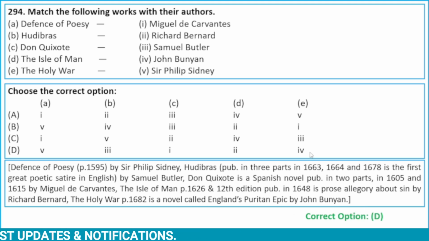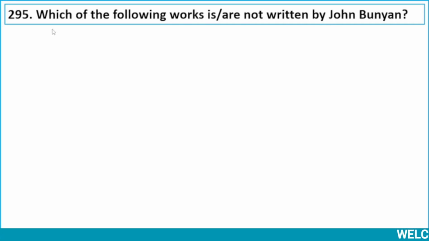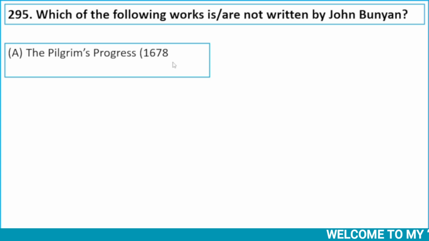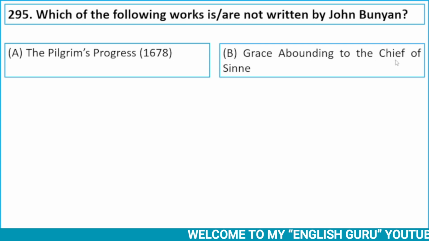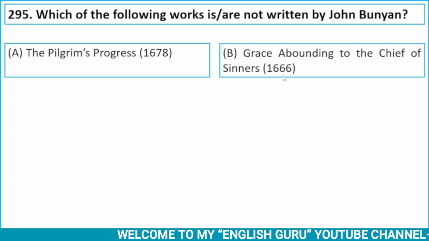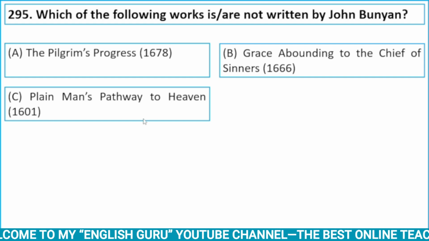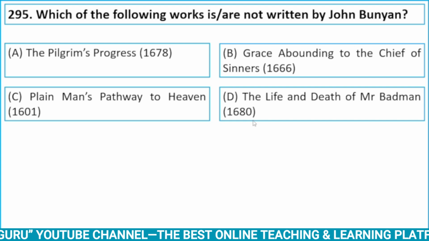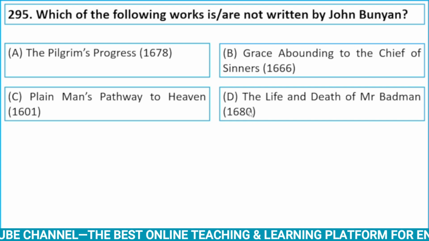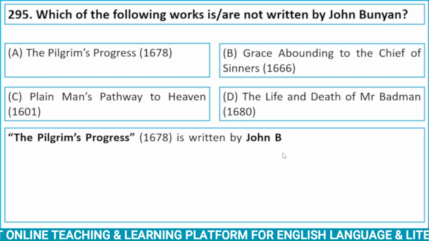Alright. Now let's see next question. Which of the following works are not written by John Bunyan? Option A, The Pilgrim's Progress, published in 1678. Option B, Grace Abounding to the Chief of Sinners, published in 1666. Option C, Plain Man's Pathway to Heaven, published in 1601. And option D, The Life and Death of Mr. Badman, published in 1680. So, The Pilgrim's Progress, published in 1678, is written by John Bunyan.